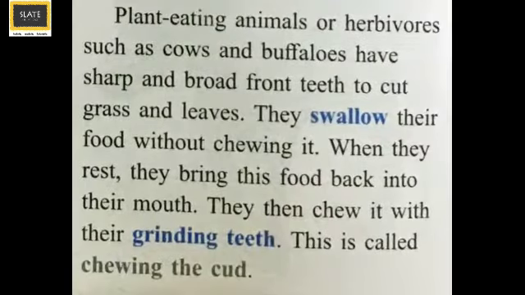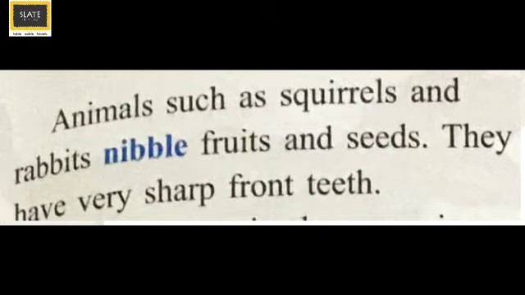Plant-eating animals or herbivores, such as cows and buffaloes, have sharp and broad front teeth to cut grass and leaves. They swallow their food without chewing it. When they rest, they bring this food back into their mouth. Then they chew it with their grinding teeth. This is called chewing the cud. Animals such as squirrels and rabbits nibble fruits and seeds. They have very sharp front teeth.